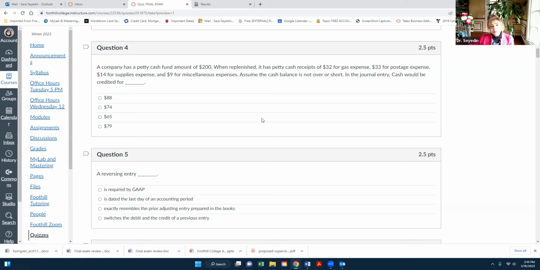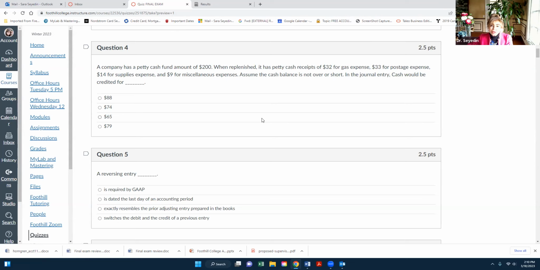Assume the cash balance is not over or short. And the journal entry would be, so what you need to do in this example, if we don't have a cash short and over, then you just add all of your expenses together.